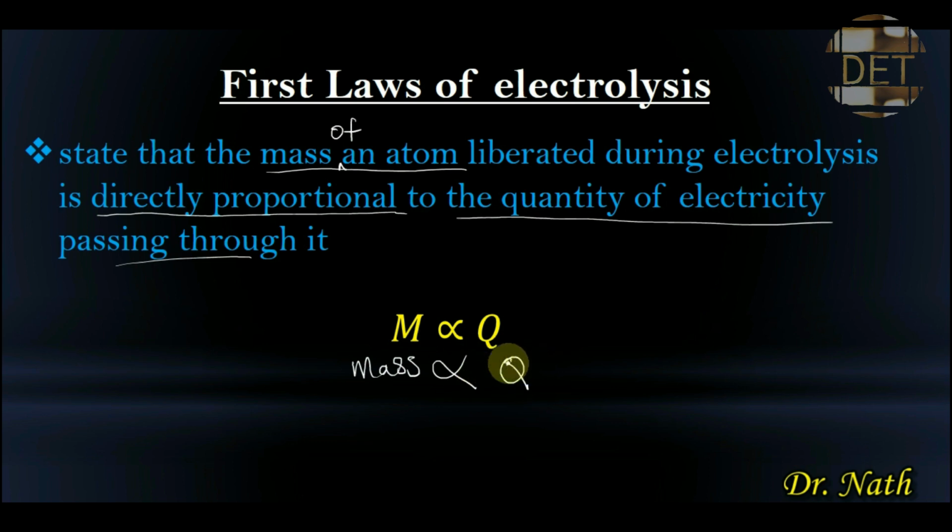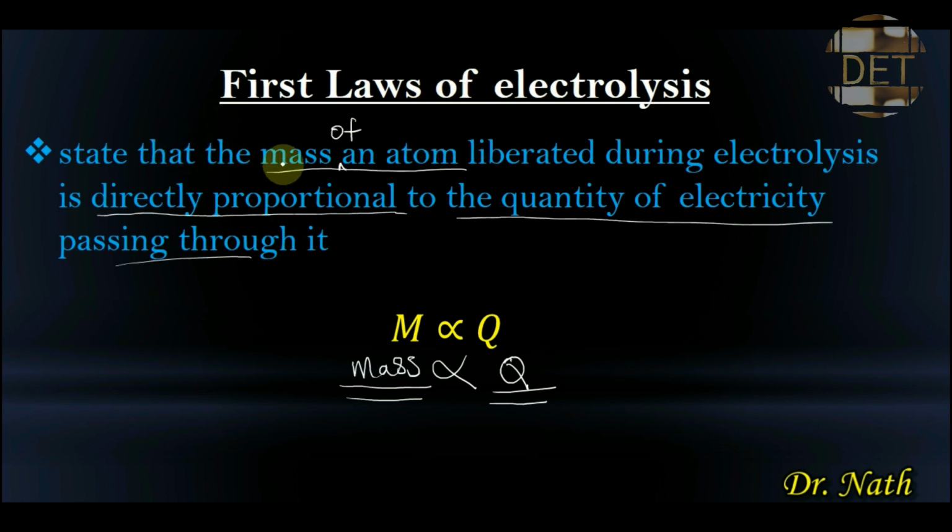That means that the higher the quantity of electricity that is applied, or that is passing through the electrolyte, the more the mass that will be liberated. So these two are proportional. As one increases, the other increases. This is what Faraday's first law of electrolysis is all about.